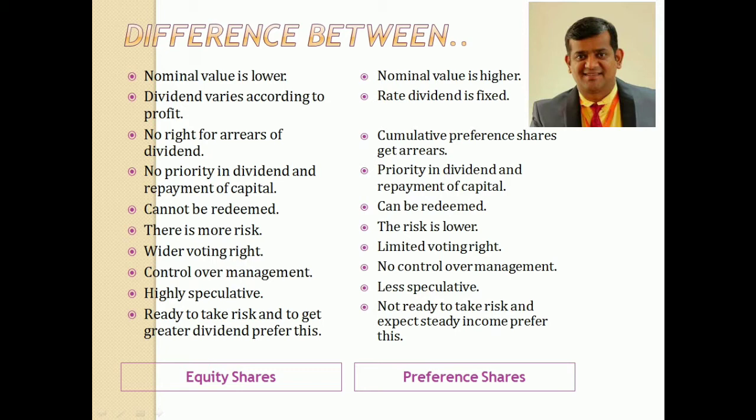Whereas in preference shares, the risk is very low because they have a fixed rate of dividend which can be carried forward to the next subsequent year if the company fails to earn a good percentage of profit. And at the time of winding up of a company, at the time of closing down of a company, first priority will be given to preference shareholders. At the time of dividend distribution, first priority will be given to preference shareholders. So obviously the risk is lower here.